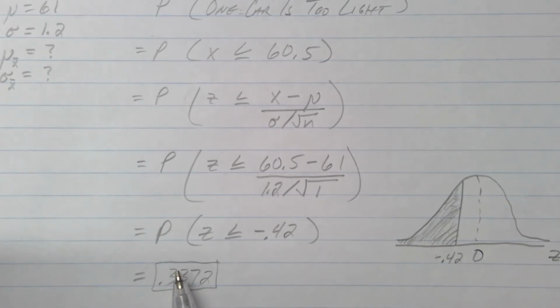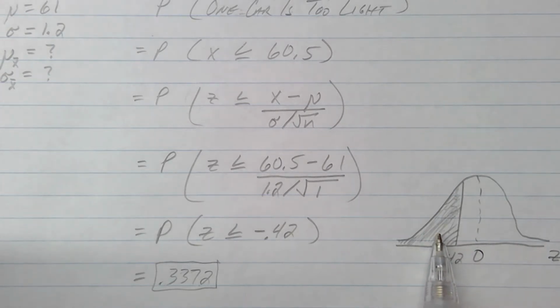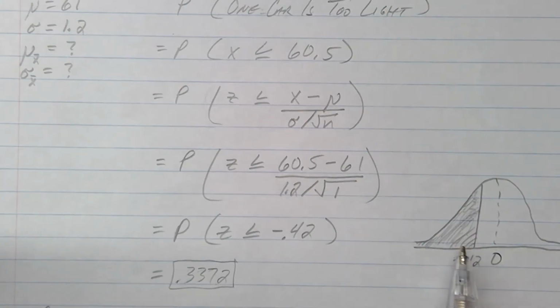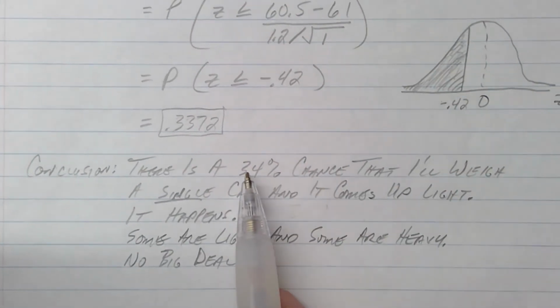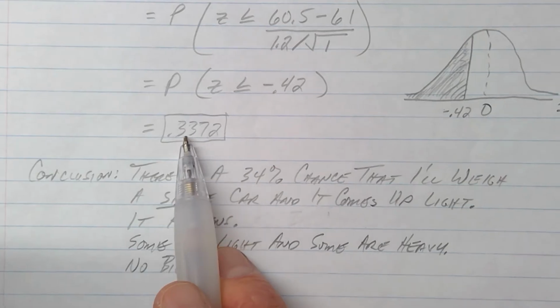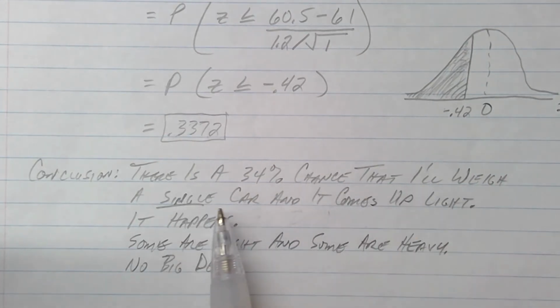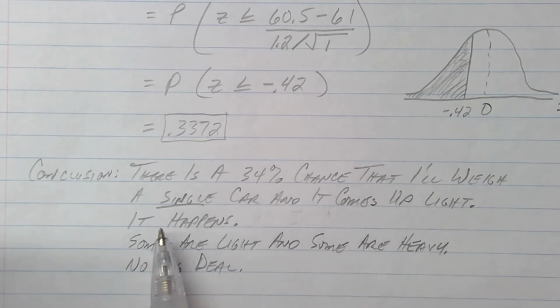That's about 34% of the curve. So this is about 34%. All right, so what's our conclusion? Our conclusion is there's about a 34% chance that I'll weigh a single car, just one car, and it comes up light. And basically that just happens, all right?